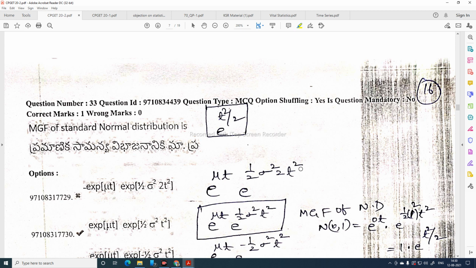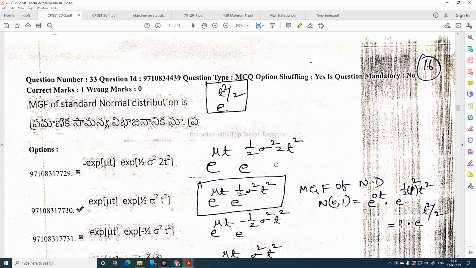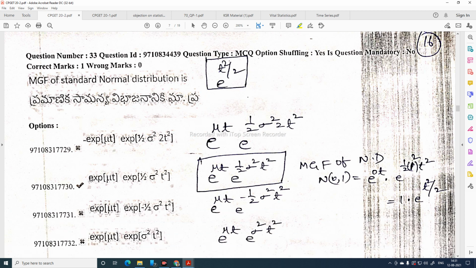The MGF of standard normal distribution is e power t square by 2, where the answer is expectation of e power tx, that is, e power mu t e power 1 by 2 sigma square t square. For standard normal distribution N(0,1), mean is 0 and variance is 1. Substituting mean 0 and variance 1 here, we get e power t square by 2. This is the MGF of the standard normal distribution.